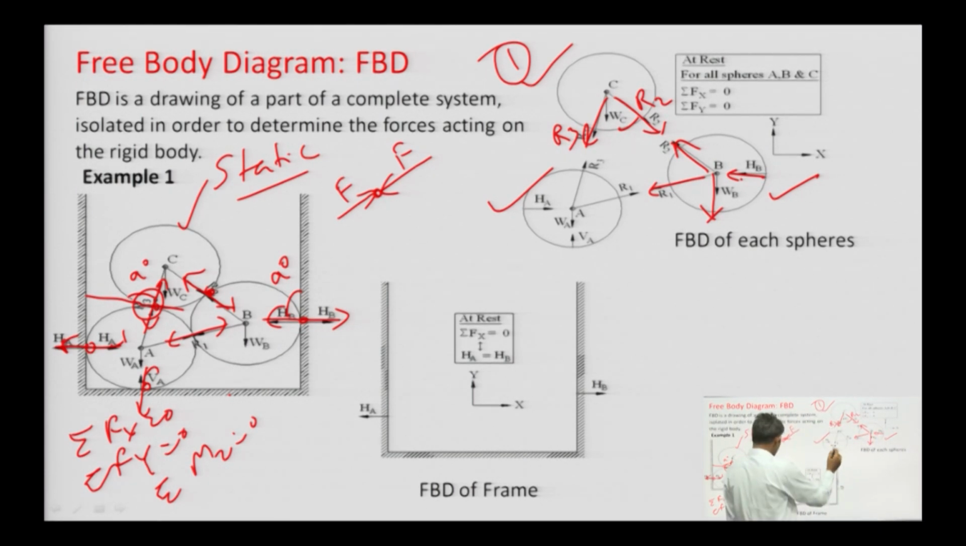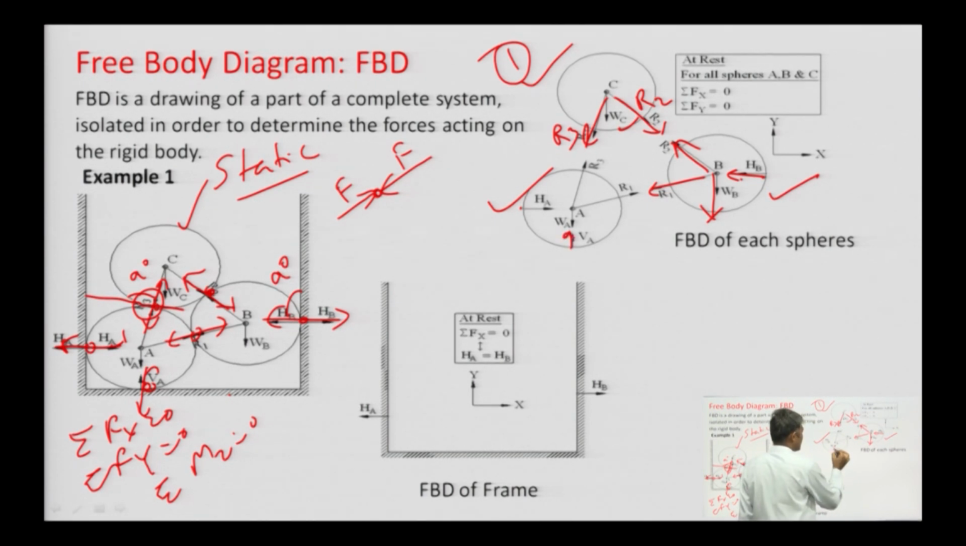What will be the free body diagram for sphere A? This one. What will be the forces? We need to find out the contact points. How many contact points are here? 1 contact point, 2 contact points, 3 contact points, meaning 3 types of forces apart from the weight of the sphere can be possible.